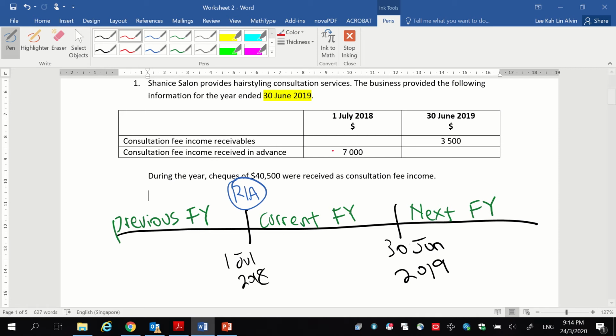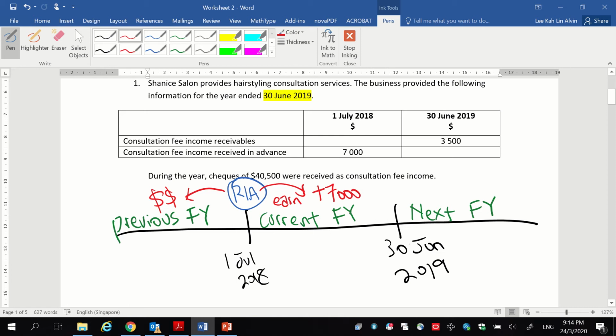So this 7,000 was actually received by the business in this part of the timeline, the previous financial year. And according to the definition of a received in advance, when will you earn the income? You will earn the income in the following year. This is where you earn the income. And of course the golden question is always: did we earn the income in this current financial year? And the answer is yes for this received in advance 7,000,